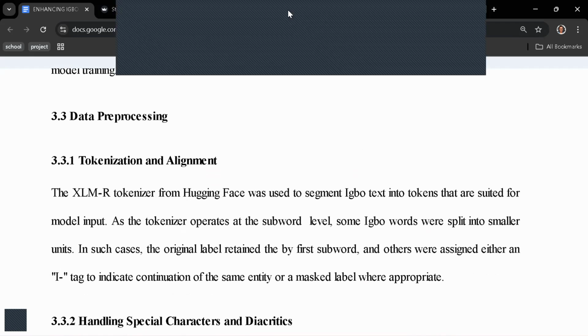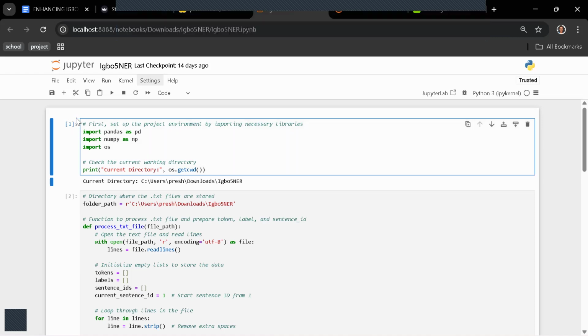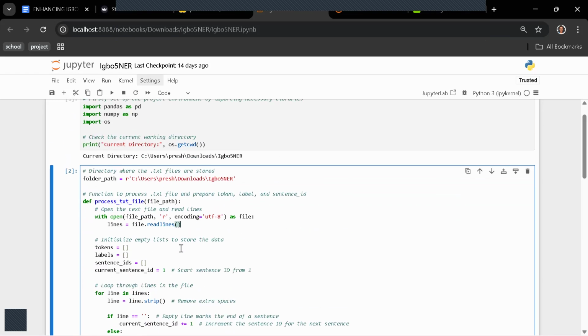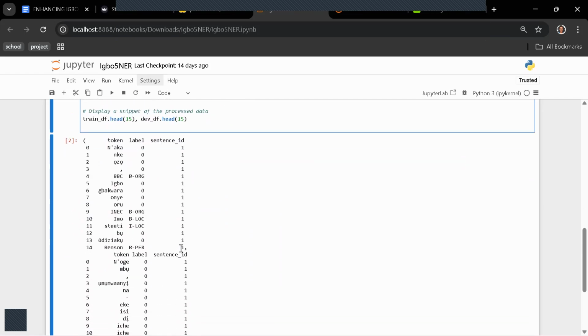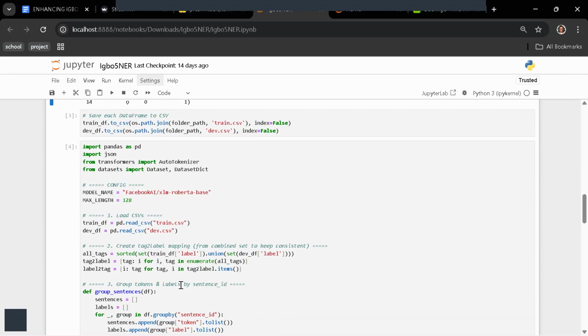Let me show you some things in our code, and I hope you get the hang of it. So in this first code, we made the notebook to know which folder our files are in, where we're going to be working. Then here we did some adjustments. Here we're trying to see how our dataset, the CSV file, looks like. So you have a token, you have the label, we have a sentence ID. Sentence ID, you can say that this is the first sentence. So here's sentence ID one, and stuff like that.